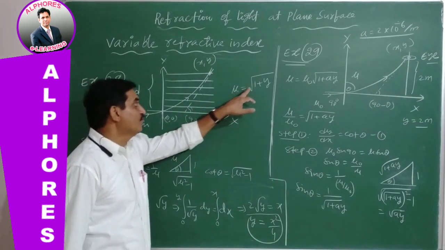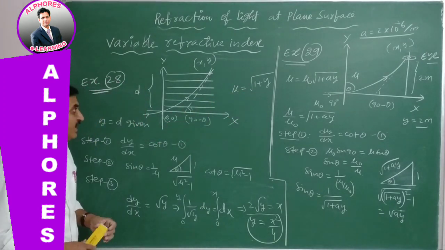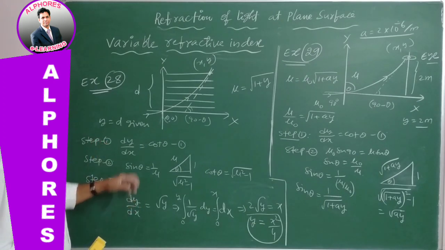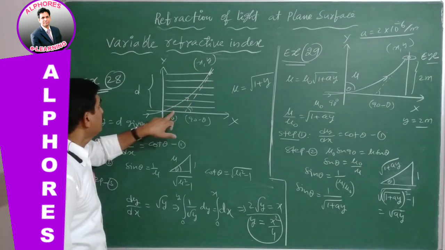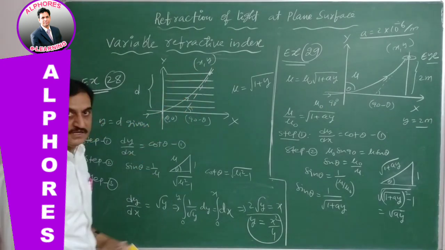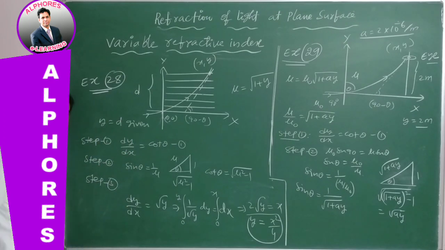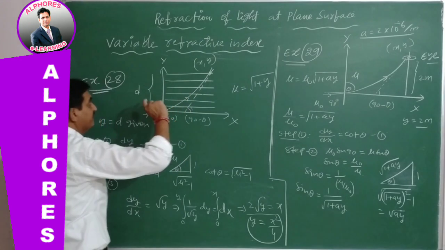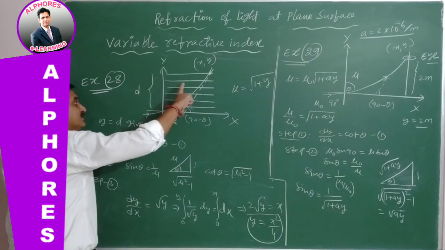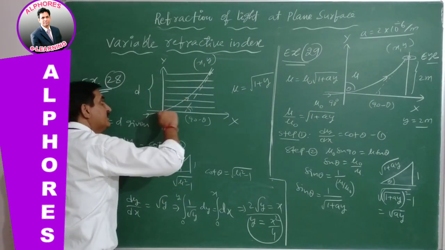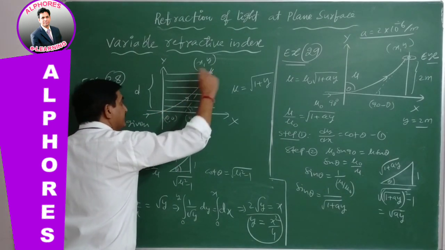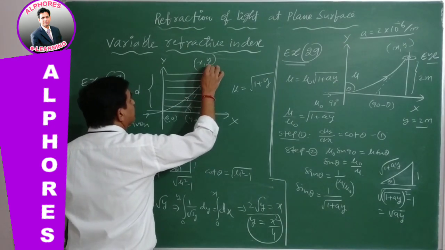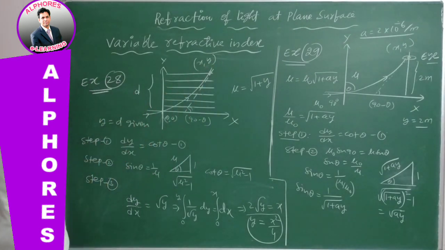This is along the y direction where the refractive index changes, and the corresponding conditions we know: step 1, step 2 and step 3. In the y direction mu changes, as shown in the figure. The light is incident at the origin and it exits at a certain point x comma y, where y is given indirectly. This is the thickness where the light will exit from this point. This height is d, which means the y coordinate is simply d.